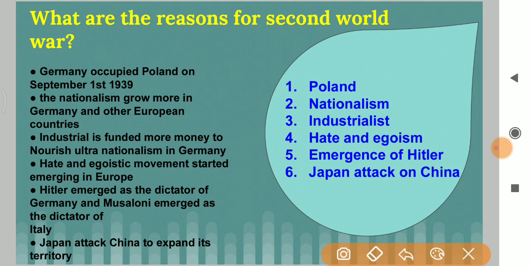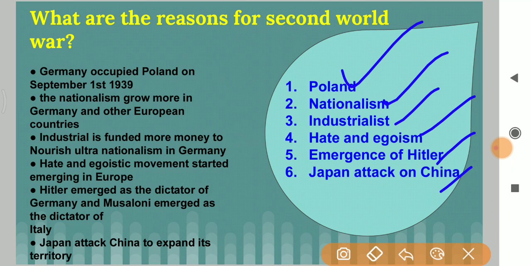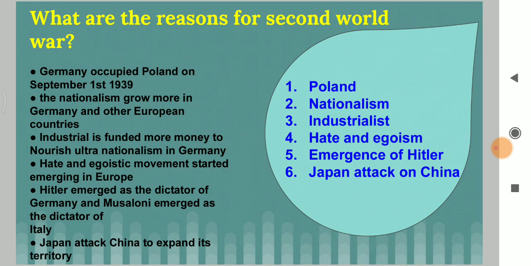Hitler emerged as a dictator of Germany, and Mussolini emerged as dictator in Italy. Japan attacked China to expand its territory. But here keywords are, just remember Poland, just remember nationalism, just remember industrialist, hate and egoism, emergence of Hitler, Japan attack on China. This is the way you can easily remember whole answer.